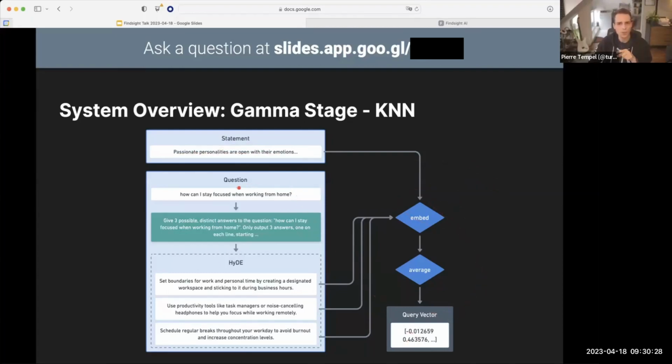But what about that question that I showed earlier in the demo? What if we have a question? If we embed this question, what we're going to get is text that looks similar to this question, but not actually answers. So what we're doing instead is we're employing a technique called hypothetical embeddings or hypothetical document embeddings. We're asking a large language model, in this case GPT, to come up with 3 hypothetical answers to this question.